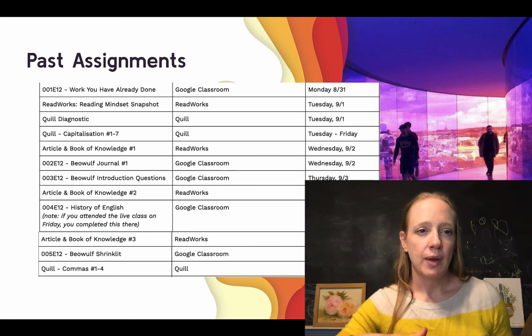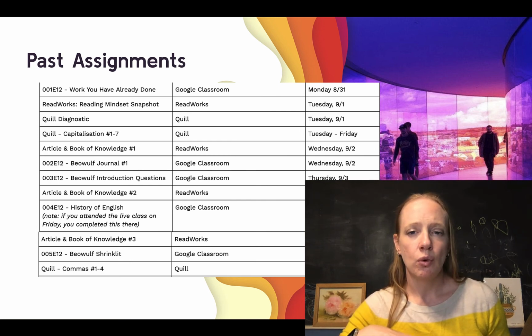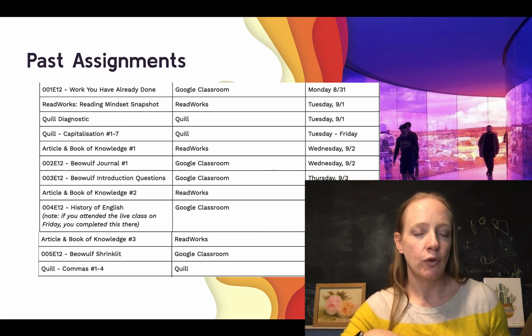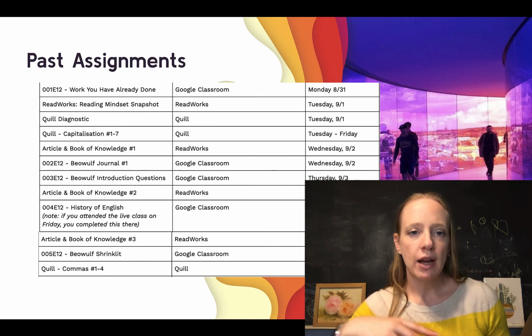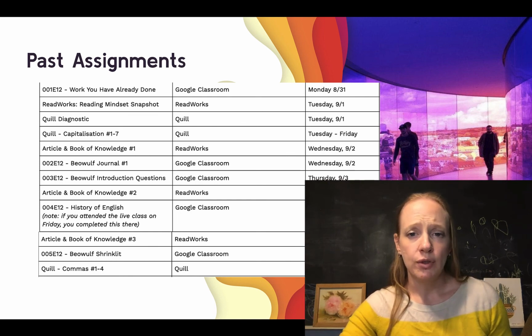If you go through and also add up the ReadWorks and the Quill, that takes you up to current. Now, what you see on screen is a combination of the two organizing documents, organizing document for week 3 and organizing document for week 4. Those are to help keep you on track so you know what to complete and what isn't done, and keep track of your attendance as well. I really would recommend that you use those and you mark things off as you do them.